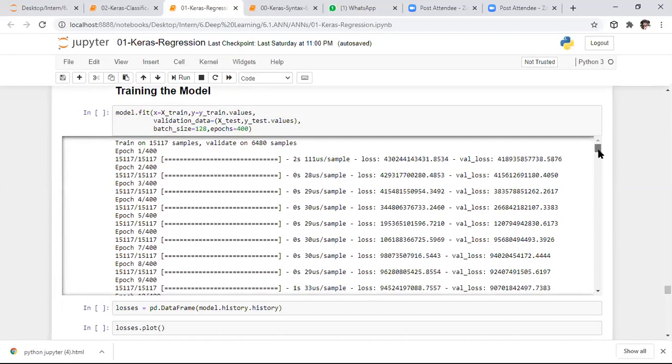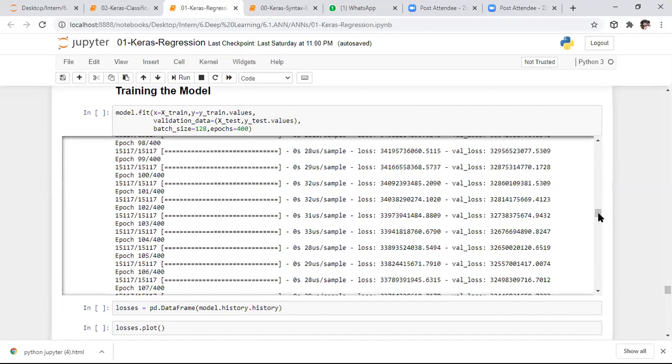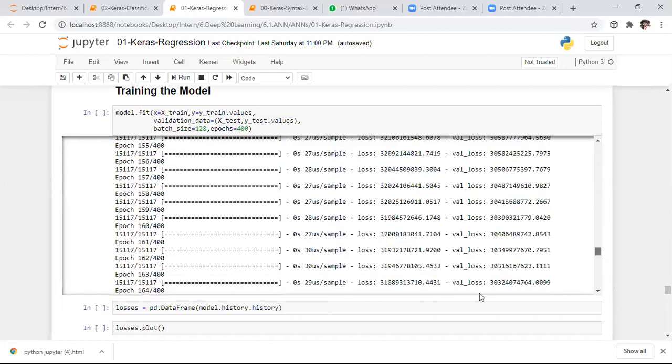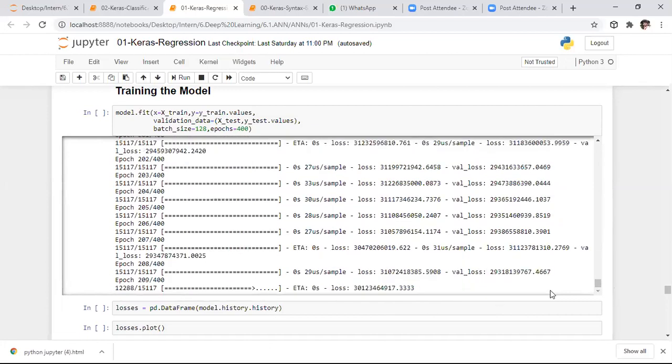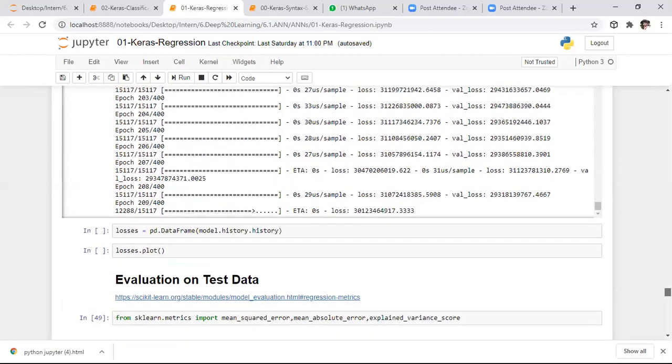If you update the weights 400 times, we will get a mean squared error somewhat close to this, so finally we will get the mean squared error as this small value. Here you are not visualizing that, so I will see the history. If you see the history, you will get the mean squared error of that.